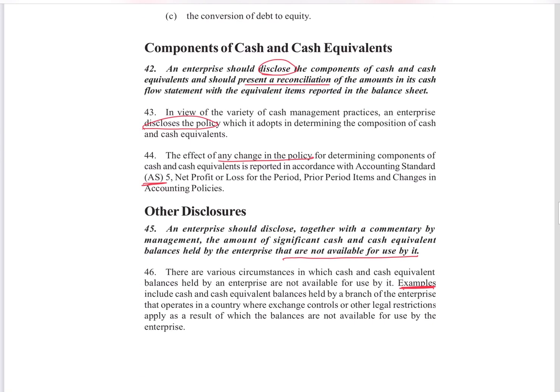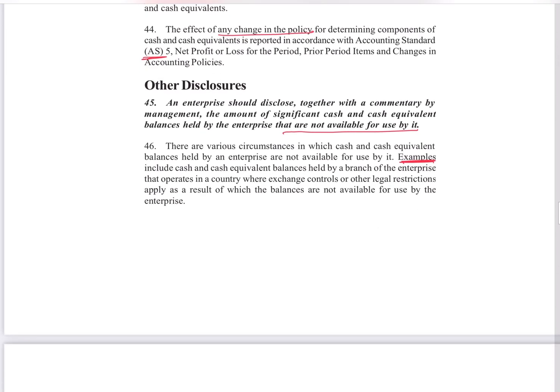Components of cash and cash equivalents. We discussed what cash and cash equivalents are. What are the components? You have to show them separately. In the cash flow statement, we will take the total figure of all cash and cash equivalents. But what is included in that cash and cash equivalents, their breakup should be shown separately, with each item explained, with opening and closing reconciliations. Okay, and the disclosure portion.